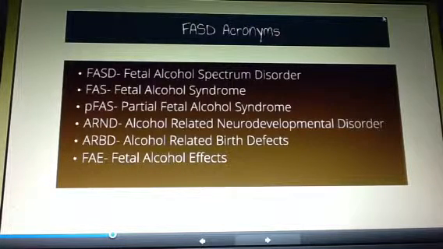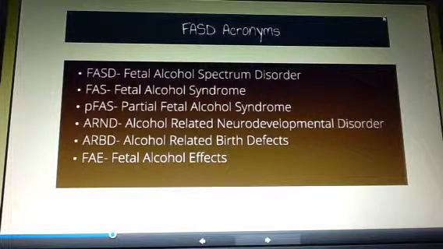These diagnoses are based on how an individual ranks in 4 categories, including confirmed prenatal exposure to alcohol, facial features, growth, and brain functioning. So people often assume that individuals with partial FAS as their diagnosis are thought to be higher functioning than an individual with full FAS. And this is a bit of a myth. So the only difference between an individual with partial FAS and an individual diagnosed with full FAS is that individuals with partial FAS do not have the facial features of FASD.